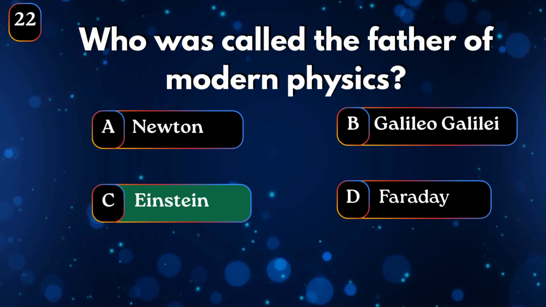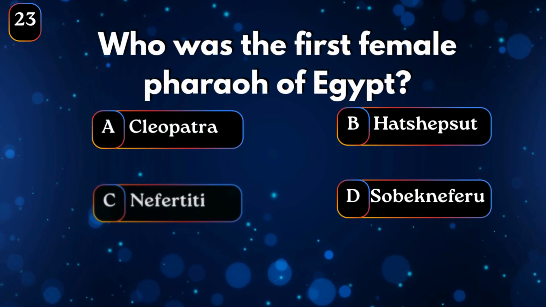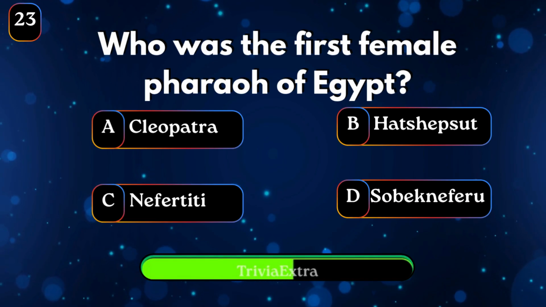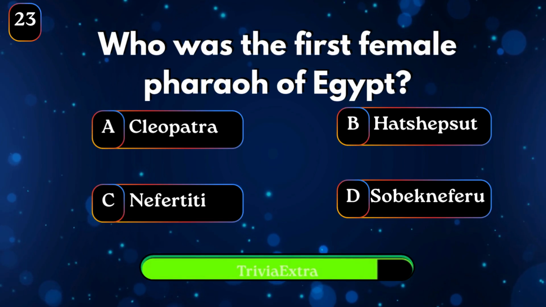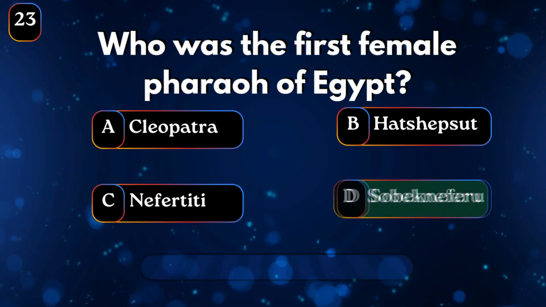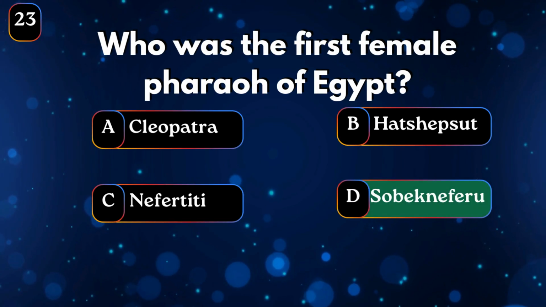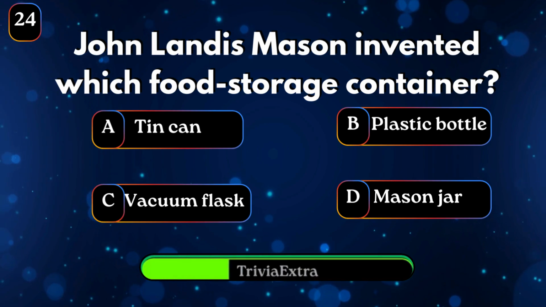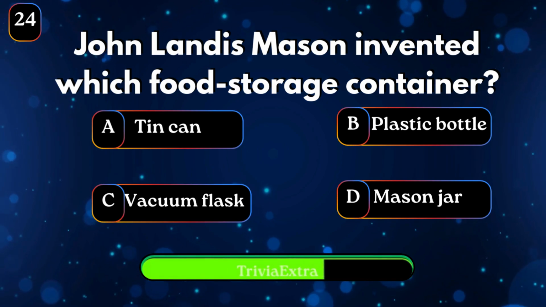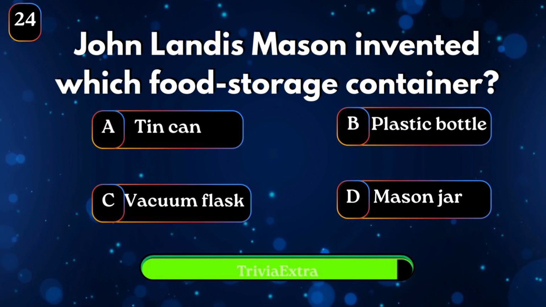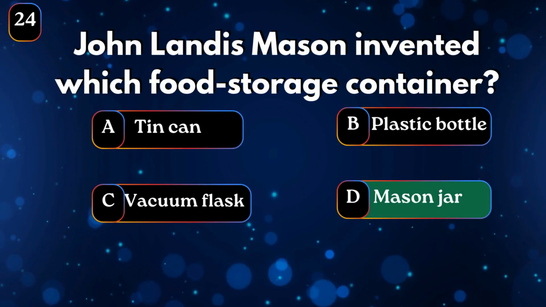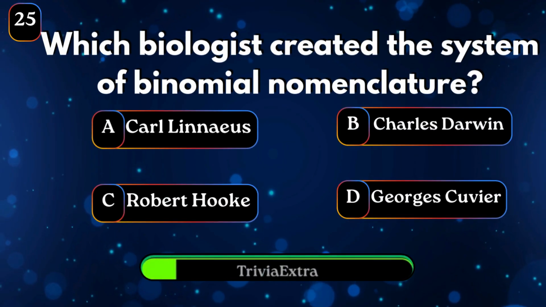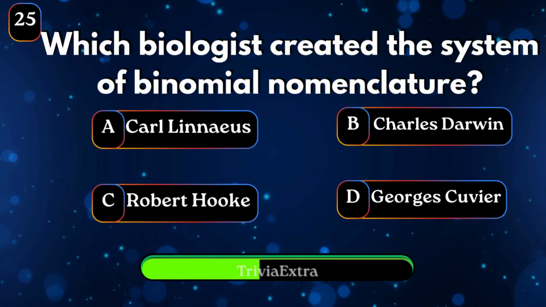Albert Einstein. Who was the first female pharaoh of Egypt? Sobekneferu. John Landis Mason invented which food storage container? The mason jar. Which biologist created the system of binomial nomenclature?